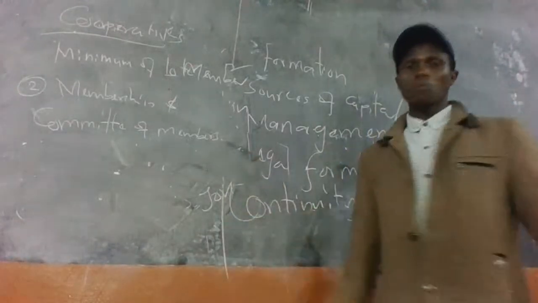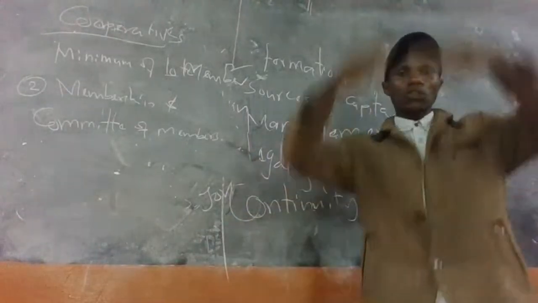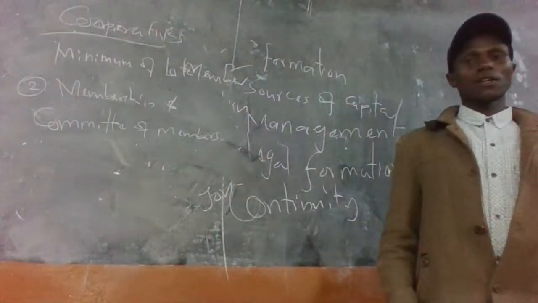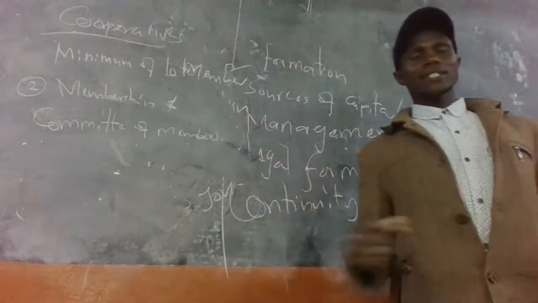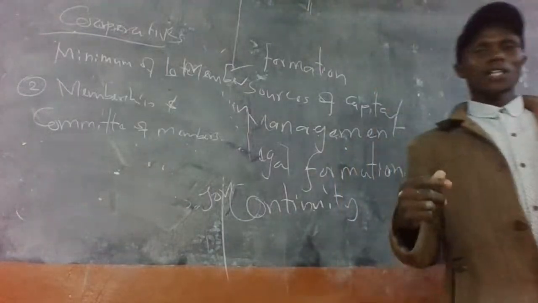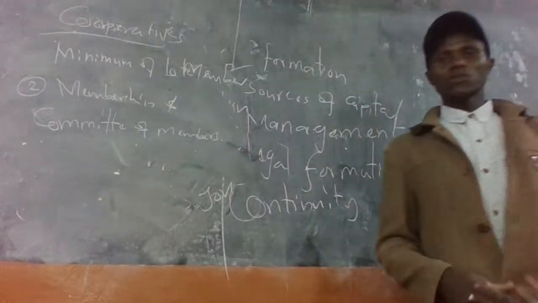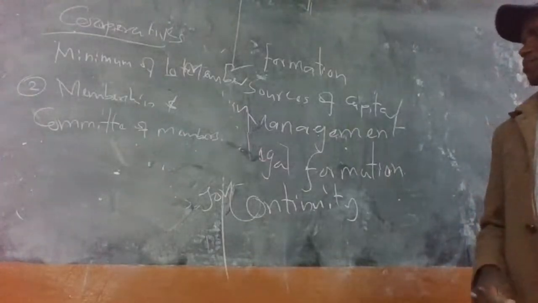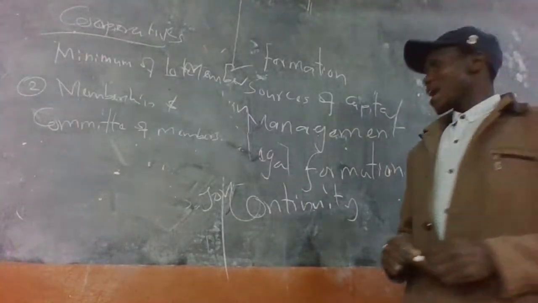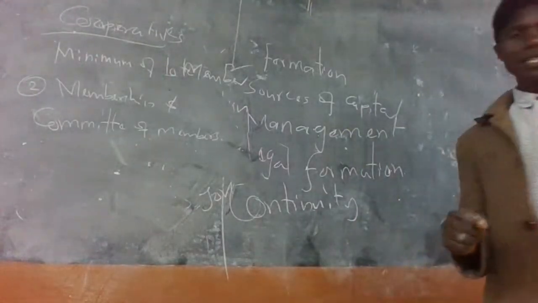So they are the ones who manage the cooperative. Not all members manage the cooperative, but it is managed by a committee of members who are elected on an annual basis.